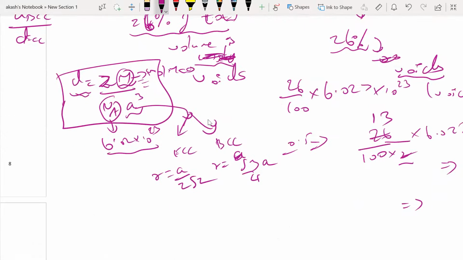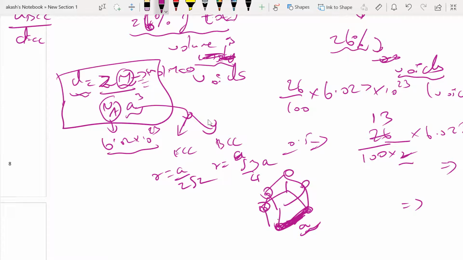Look at this. When I have a cube, we are talking about this length A. This is the edge length. Whether I have a body centered cubic or a face centered cubic, this length is not going to change, correct? Only the lattice points will change. I hope all of you are agreeing with me. If this is my unit cell, this is the edge length A we are talking about.